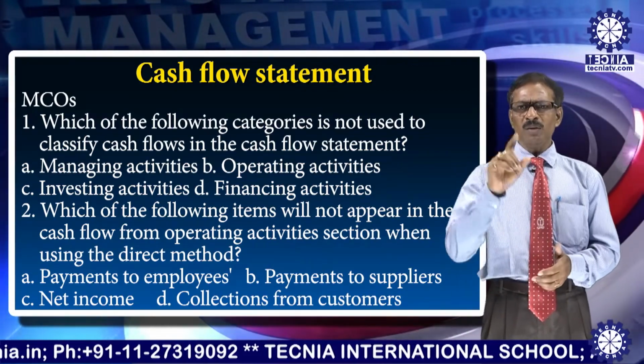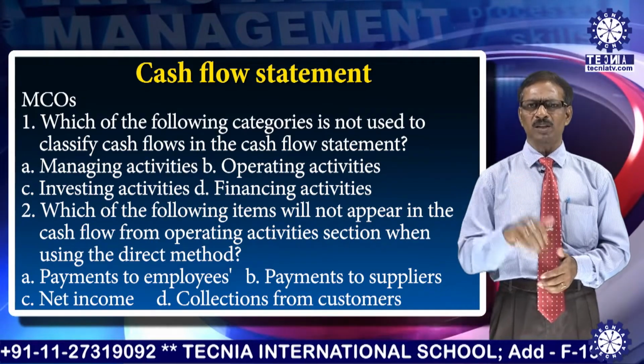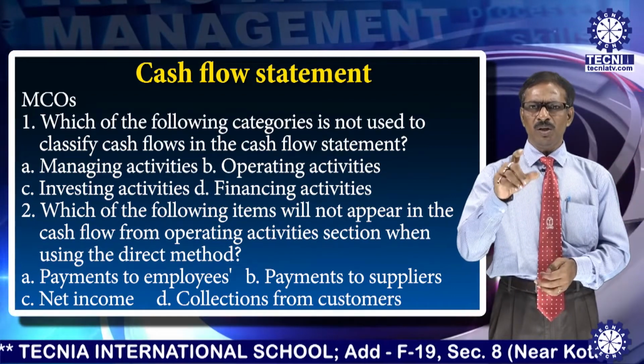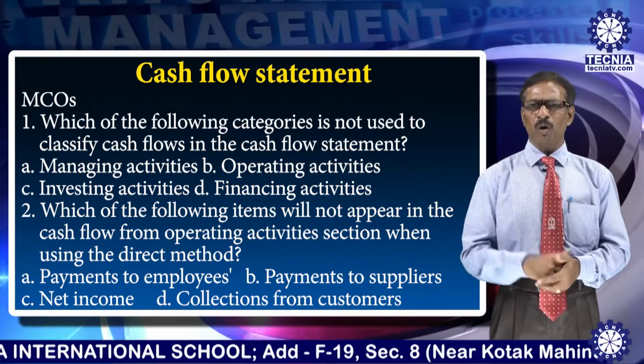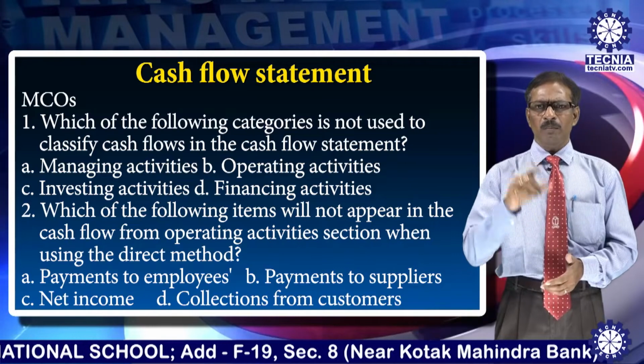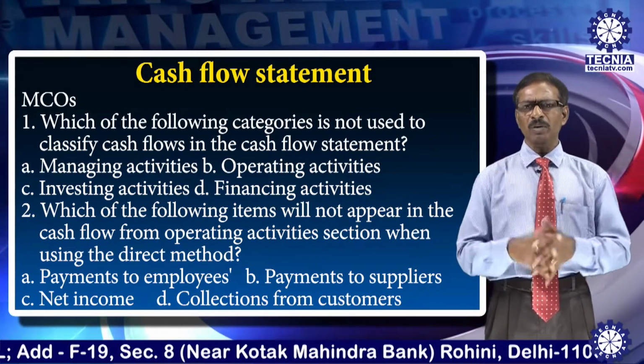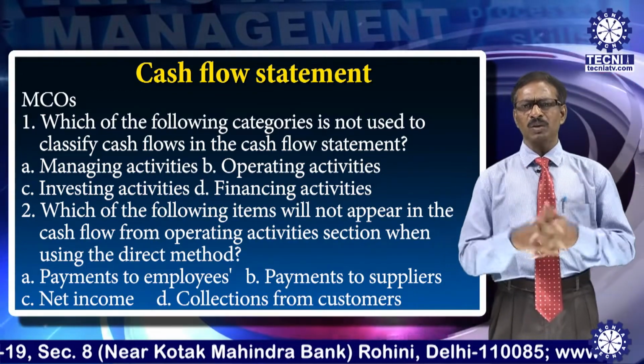Second question: which of the following items will not appear in the cash flow from operating activities section when using the direct method? Payment to employees, payments to suppliers, collection from customers, and the net income. Can you say which out of the four is the right answer?